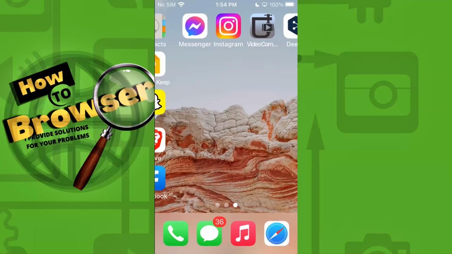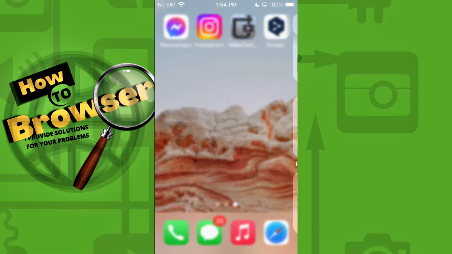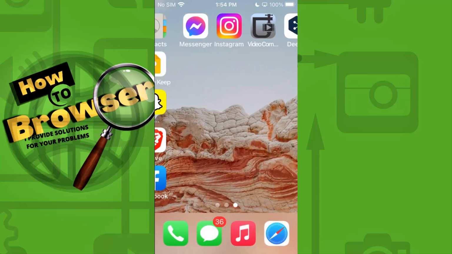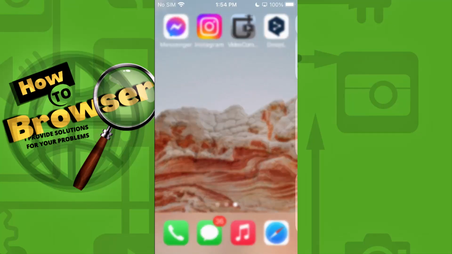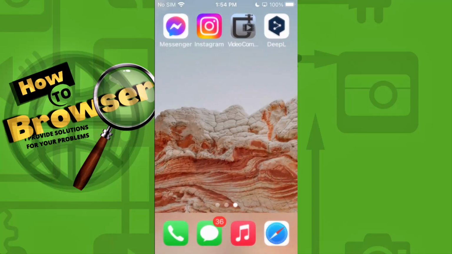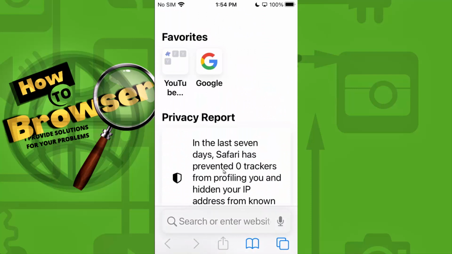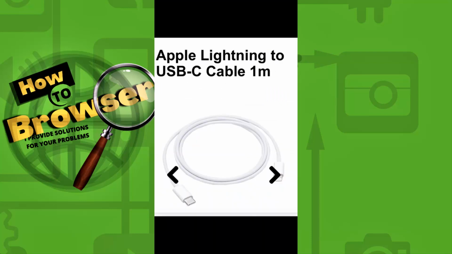Instead of using Wi-Fi, you should connect your iPhone to the computer directly. So what you need to have is an original USB cable, because using an original USB cable will give you a stable connection between your devices. So what you need to do is to look for USB. The cable you will need to buy is an Apple Lightning to USB-C cable.